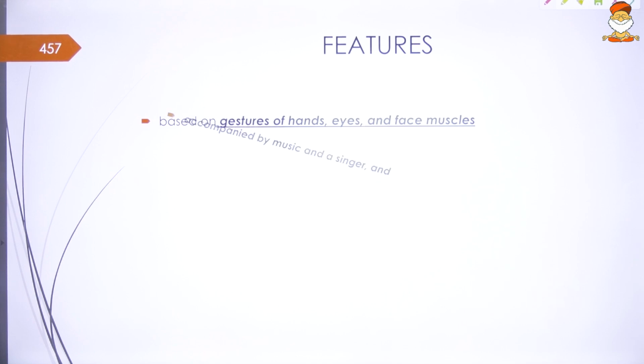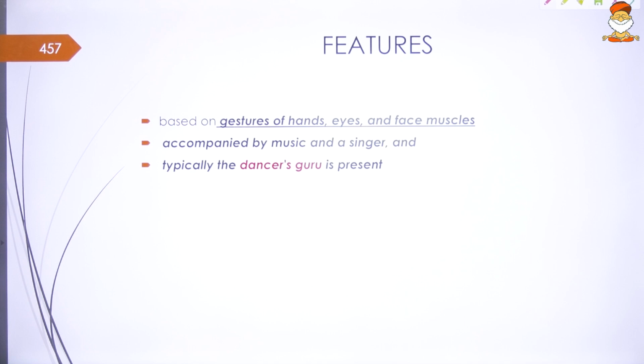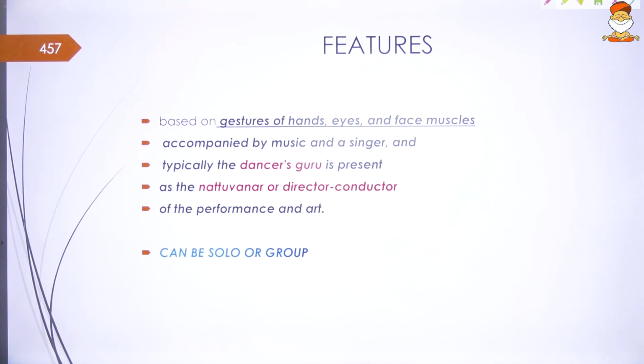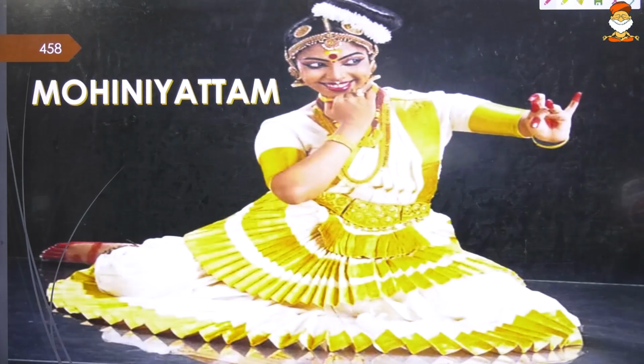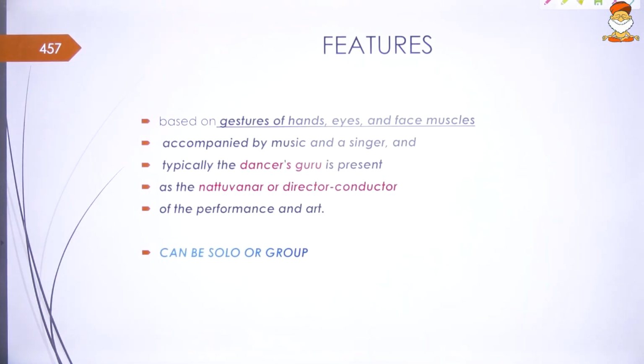Of course, there will be music, as in any dance, with a singer, and typically the dance's guru is also present, guiding the dancer and acting as the director and conductor. It can be a solo dance, which it most often is, or a group dance too.